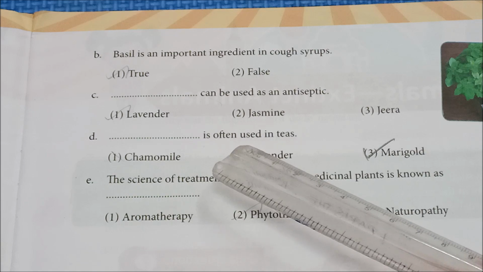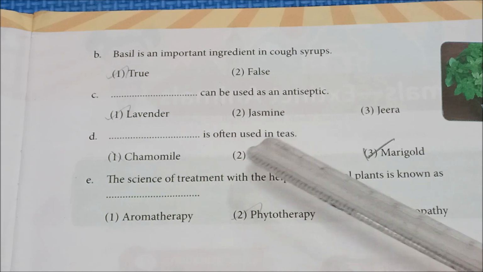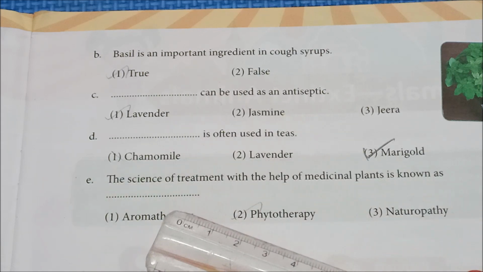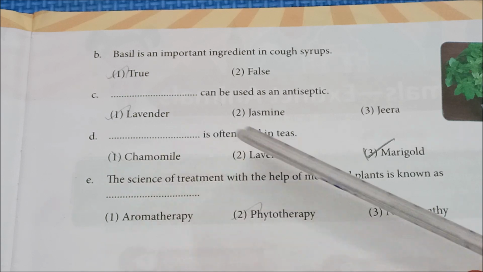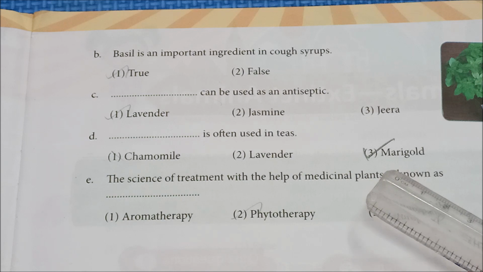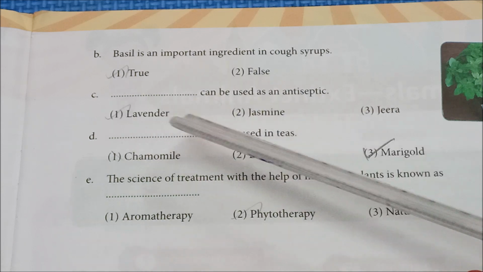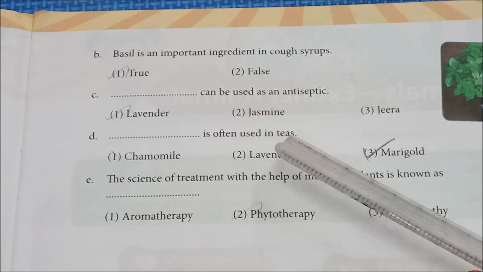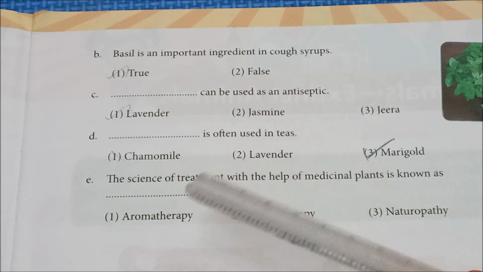See the next one. Dash is often used in teas. Here you have options. Chamomile, lavender, marigold. Here the correct answer is marigold. Marigold is often used in teas. Fine. See the next one.